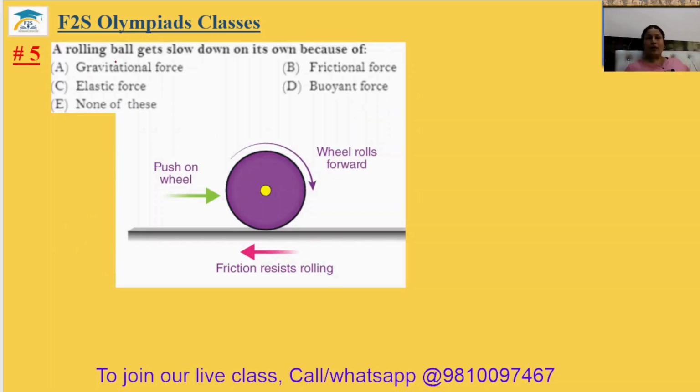Question number 5. A rolling ball gets slowed down on its own because of dash. If some ball is just rolling on the ground, after some time it stops. Its speed reduces. Why does its speed reduce? Actually, the ground exerts friction force on the ball. That's why the friction force is resisting the motion. So that's why this ball stops. So friction resists the roll. Option B will be the correct answer. Fifth answer is option B.